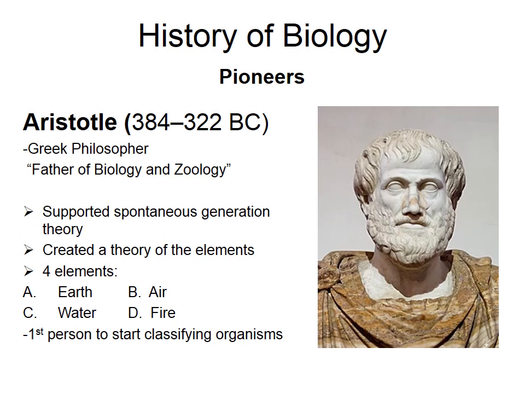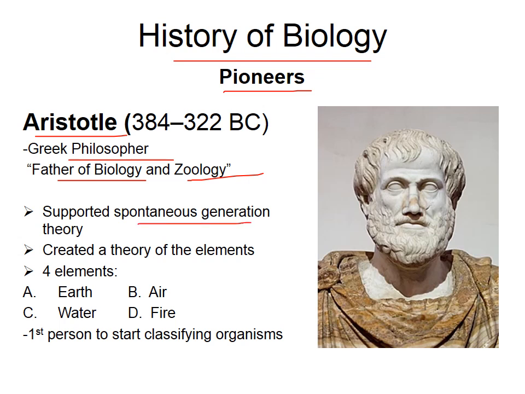Then the history of biology. In this topic we'll discuss a few famous biologists who introduced the subject of biology, the pioneers. First of all, Aristotle. He was a Greek philosopher, also called the father of biology and father of geology, and he supported the spontaneous generation theory. What is the spontaneous generation theory? It means life originates from a non-living thing. He also created the theory of the elements. He believed in four elements: earth, water, air and fire.